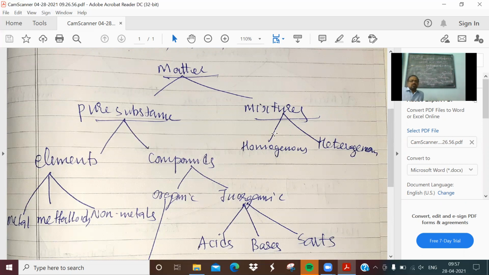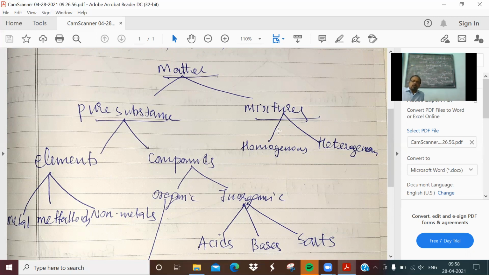Now, pure substances are further classified into elements and compounds. Elements and compounds both have only one kind of molecule, especially elements containing only one kind of atoms. For example, oxygen gas containing only oxygen atoms.